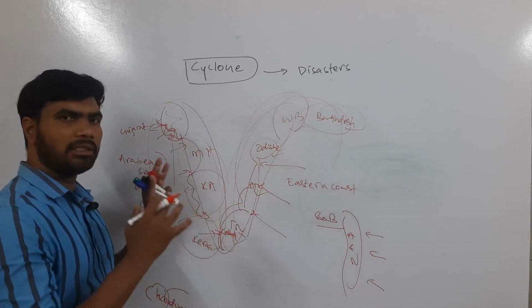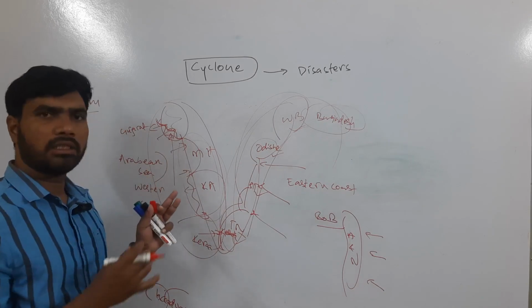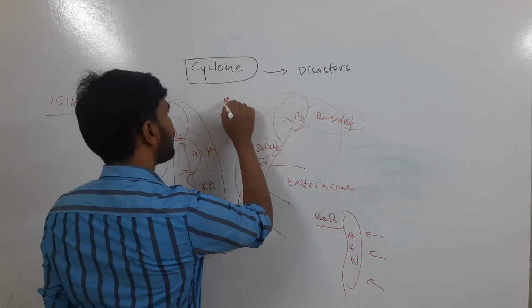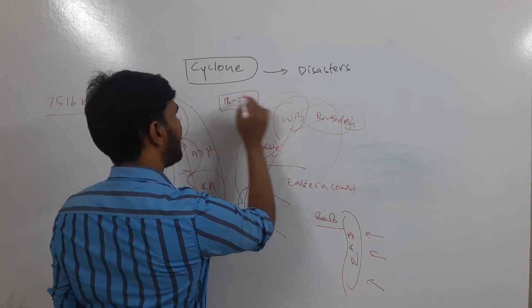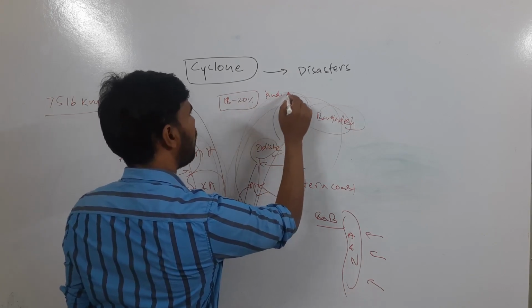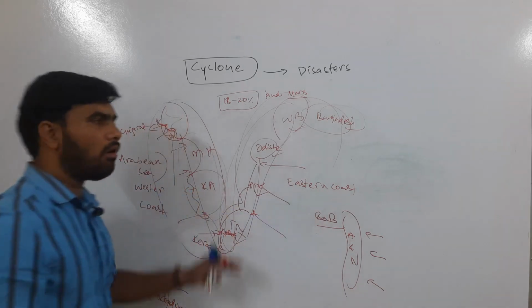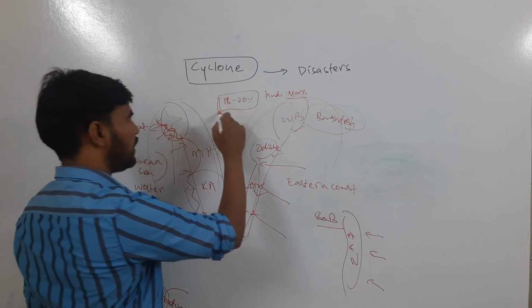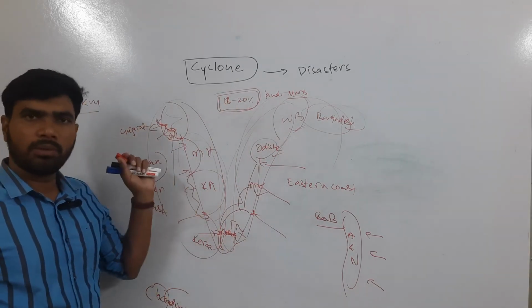So if you see India's map, these are the vulnerable areas for cyclones in our country. All in all, we can say approximately 18 to 20% of our land area is vulnerable to cyclones.